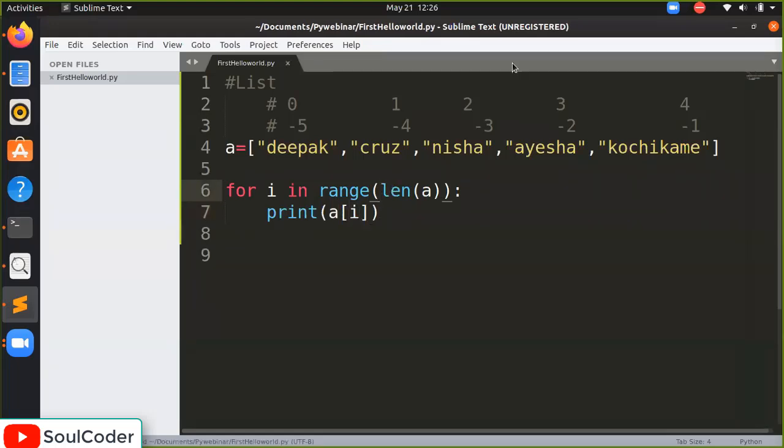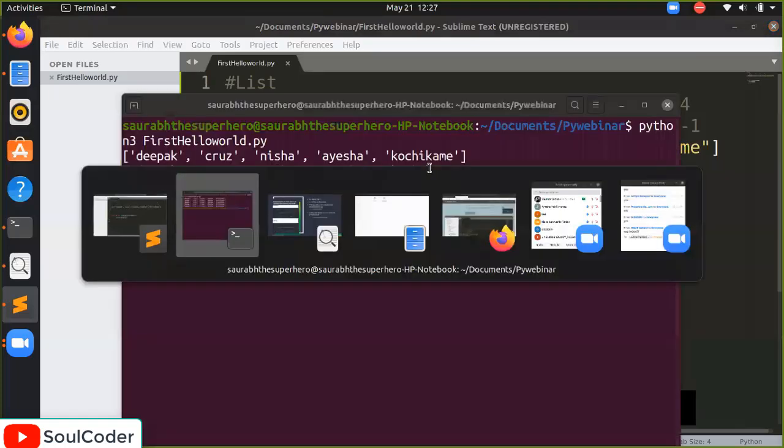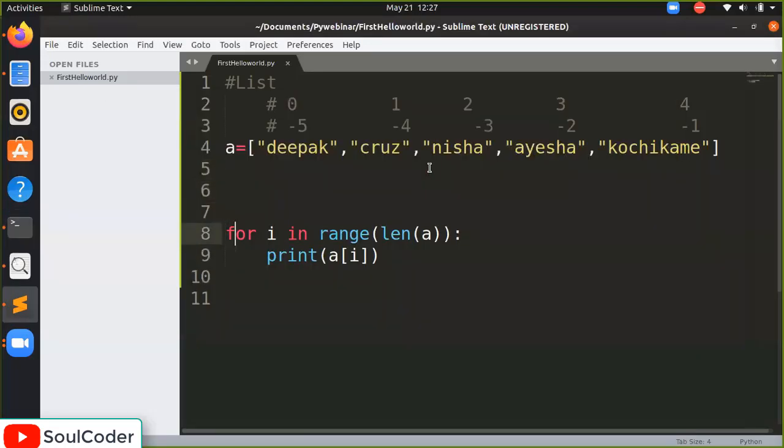When we first wrote the length of A directly, it was like writing for i in 5. It doesn't work. You have to use the range function. When we pass the length of A to the range function, now it will work. Let's see again. You have to keep trying until it works. Yeah, now we got the output. So you can iterate through this, and you can also use the combination of indices here.